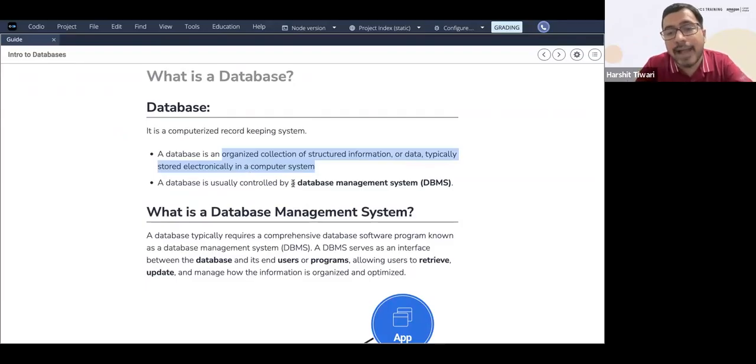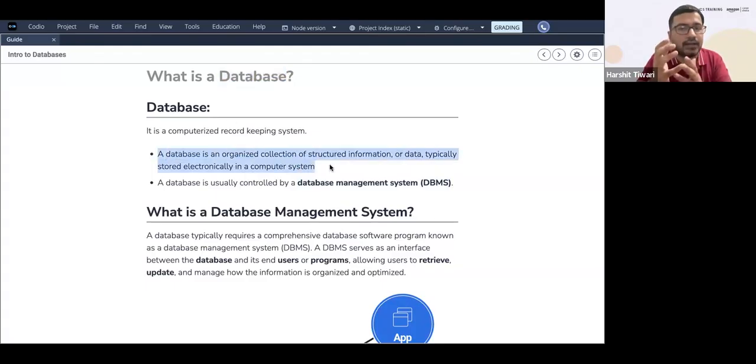Number two is a database management system. There has to be a management system which will help you in managing that data, to store that data, to manage the hardware, to write the software part, the language, let's say SQL. SQL is a language, actually structured query language. So you write that language. The DBMS incorporates all that. Apart from the physical data, the actual data that will be stored in the hardware, those two put together is what we generally term as a database. So what you all were talking about is the first part.